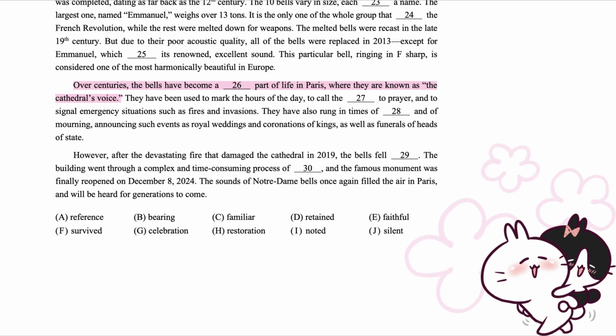Over centuries, the bells have become a familiar part of life in Paris, where they are known as the cathedral's voice. They have been used to mark the hours of the day, to call the faithful to prayer, and to signal emergency situations such as fires and invasions. They have also rung in times of celebration and of mourning, announcing such events as royal weddings and coronations of kings, as well as funerals of heads of state.